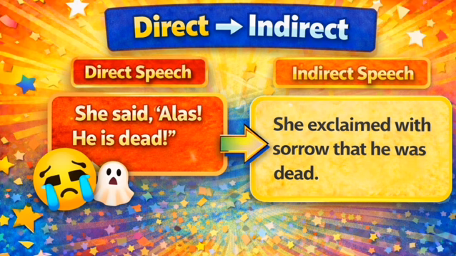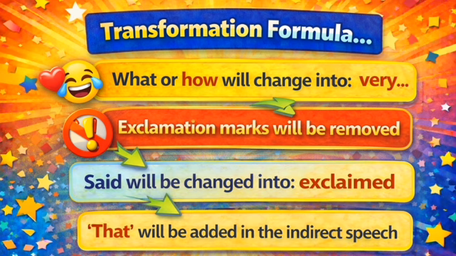Another example to elaborate this subject. Once again, look at this sentence carefully to understand it better. She said, alas, he is dead. This will change into, she exclaimed with sorrow that he was dead. So words like alas, oh, hurrah are removed in the indirect form and emotions are expressed through the reporting verb. So keep these things in mind and let us understand how we can get better marks in the examination. So always remember this transformation.